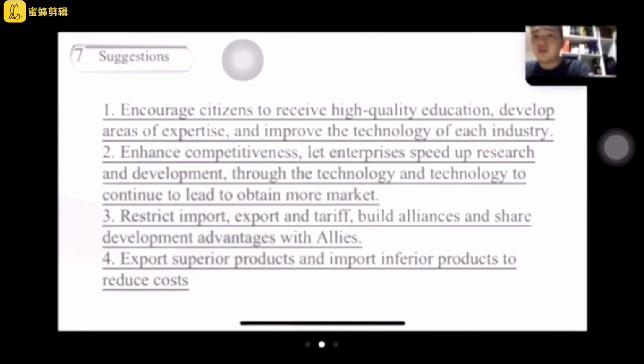In that way, we can improve our living standard and achieve higher GNI.